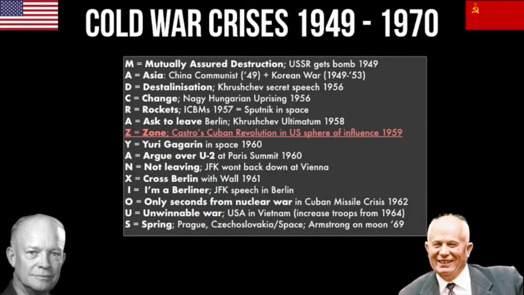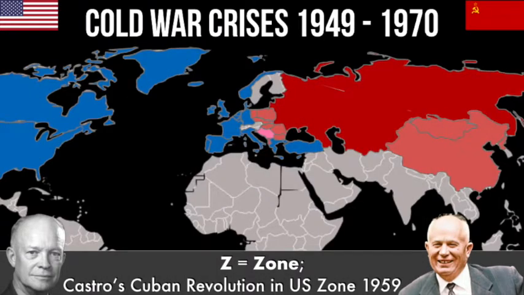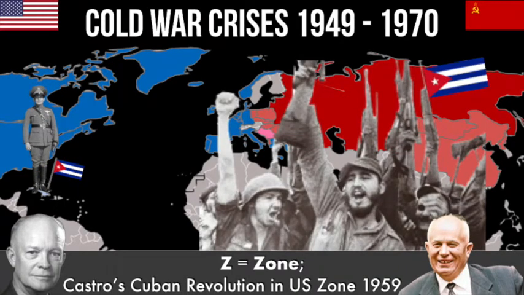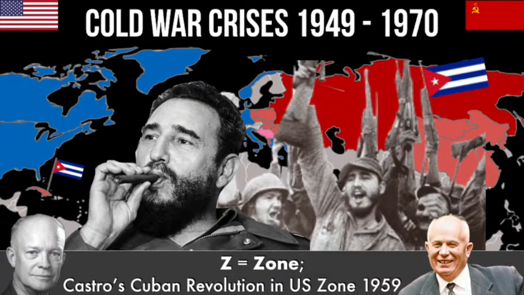Our next letter is Z, Zone. In 1959, Fidel Castro leads Cuban revolutionaries to overthrow an American-backed dictator. This creates a socialist country right next to America and really scares the American people and the American government, because for the first time there's a communist country right within their zone, in their sphere of influence, just a few miles off of the coast of Florida.